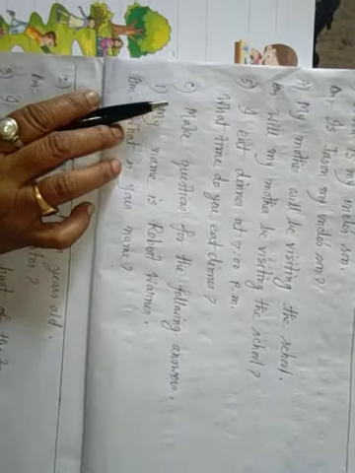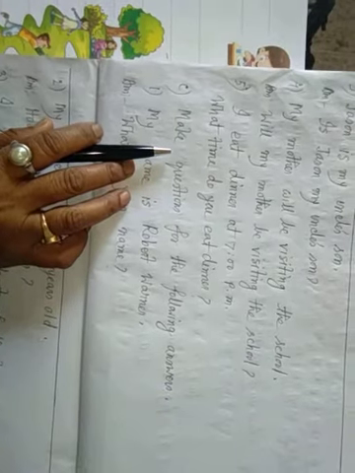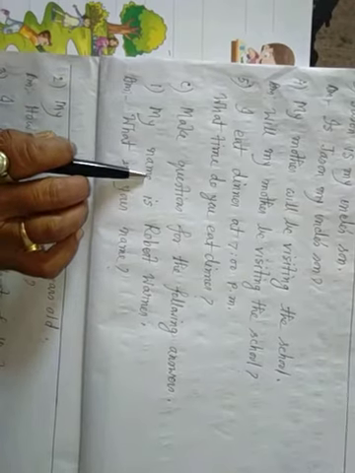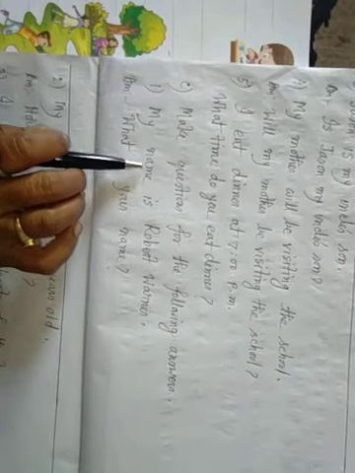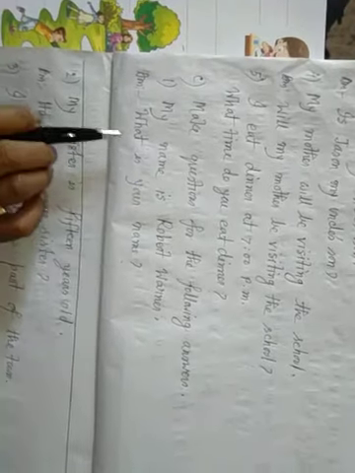B number complete. C. Make questions for the following sentences. Different types of sentences. Make these questions. That is, my name is Robert Warner. What is your name? WH question.